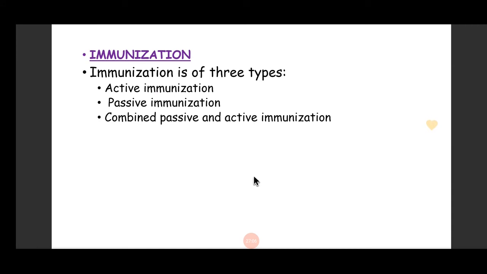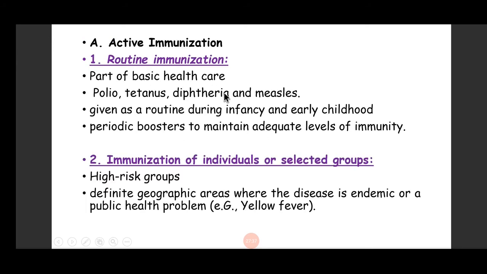Now coming to immunization. Immunization is of three types: active immunization, passive immunization, and combined passive and active immunization. Active immunization means we give antigen that will elicit an immune response. Passive immunization means we are giving pre-formed antibodies, or sometimes we also give cells. And combined passive and active immunization is one in which we give both.